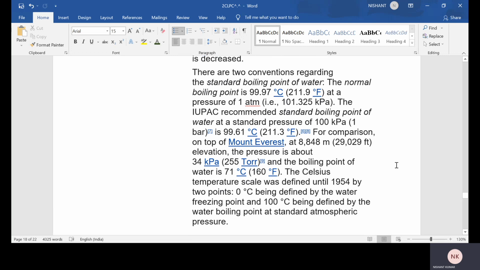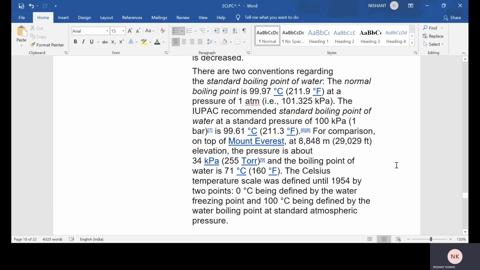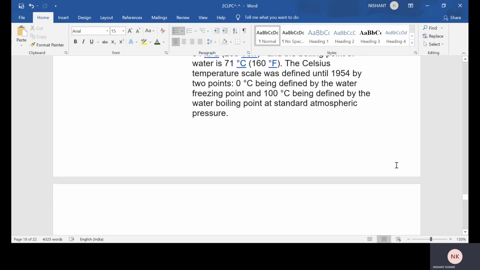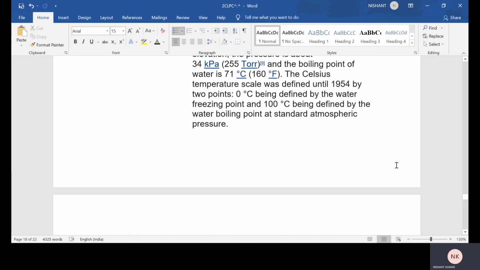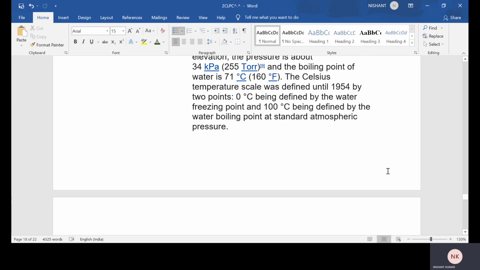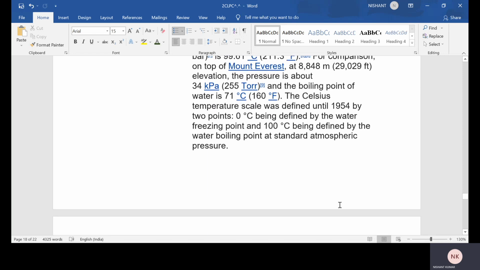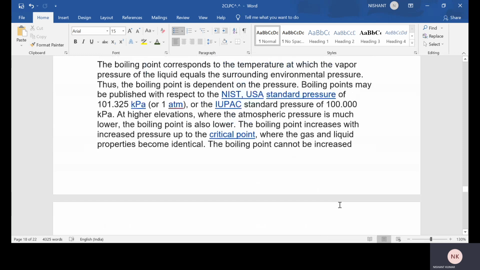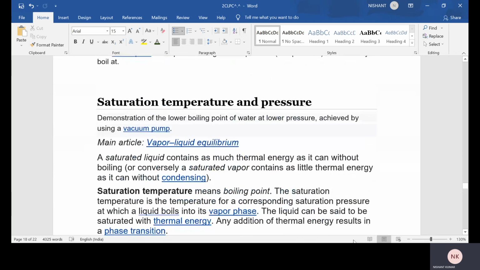The Celsius temperature scale was defined until 2019 by 0 degrees Celsius being defined by the water freezing point and 100 degrees Celsius being defined by the water boiling point at standard atmospheric pressure. So guys, these are all about saturation temperature and saturation pressure.